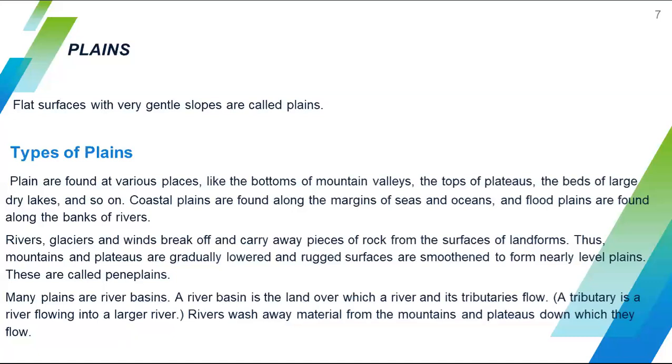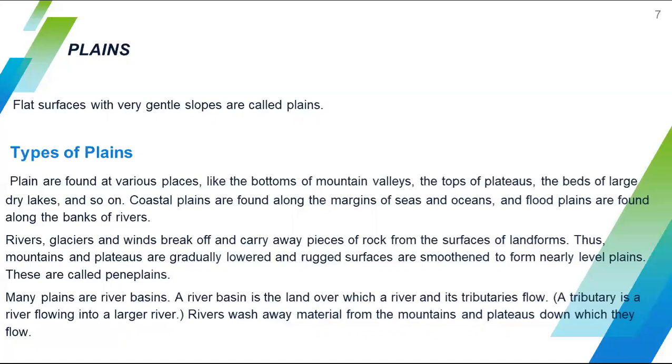So the height of mountains and plateaus gradually becomes low, and a smoothened surface also forms, which comes nearly to the level of plains. These are called peneplains. That kind of plains are called peneplains.